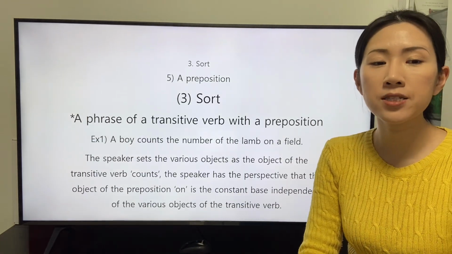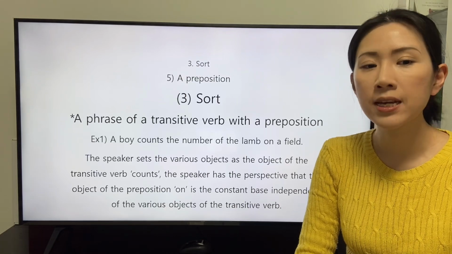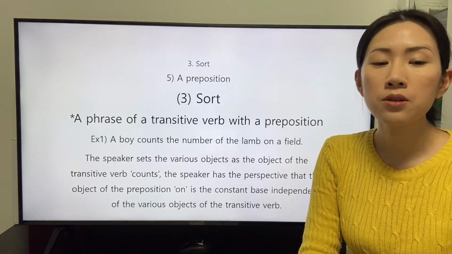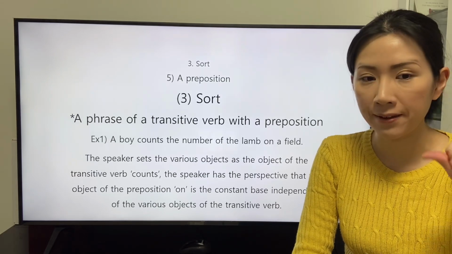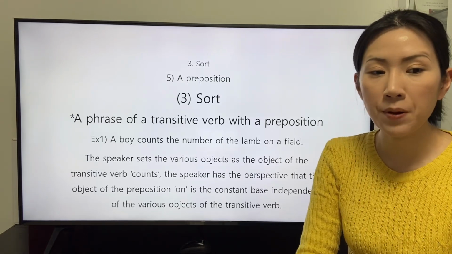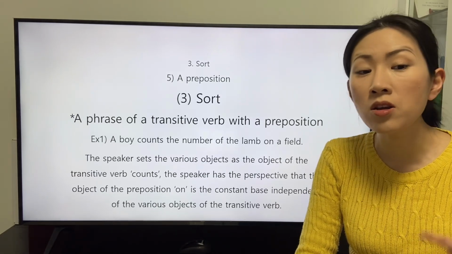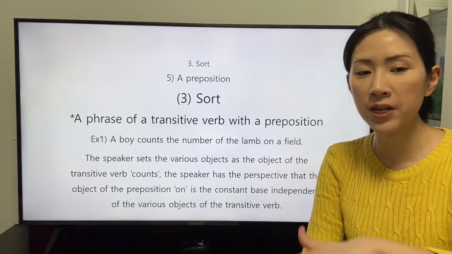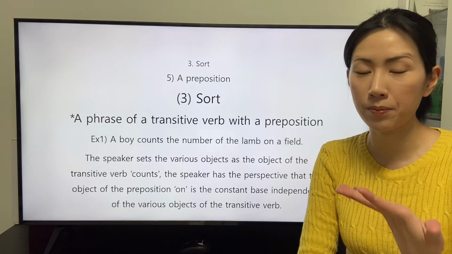The speaker sets the various subject as the object of the transitive verb count. The speaker has the perspective that the object of the preposition on is the constant base independent of the various objects of the transitive verb.